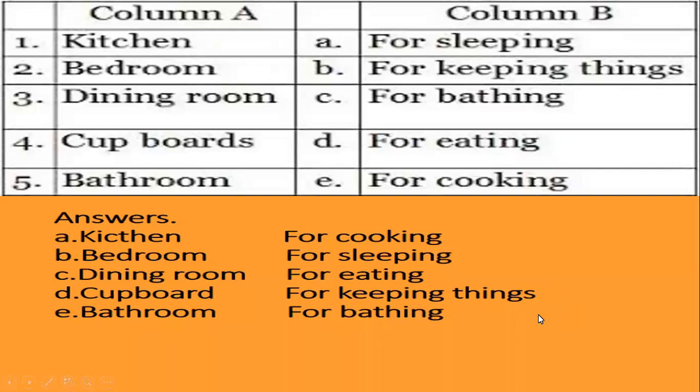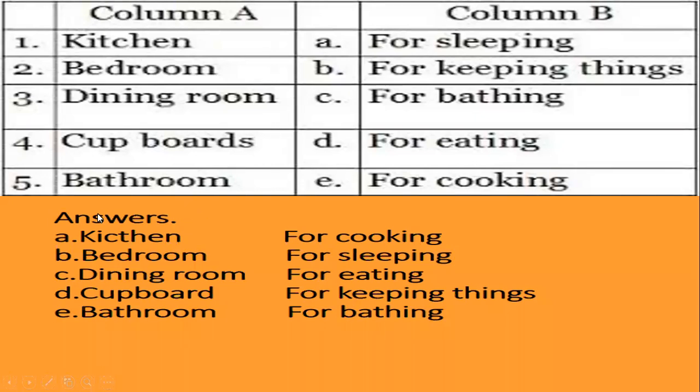Okay, yesterday you have learned about the different home areas and what is the work of these areas. Number one, what we can do in these areas: kitchen, bedroom, dining room, cupboard and bathroom. I write the answer. I merged these two slides and you can see the answer.